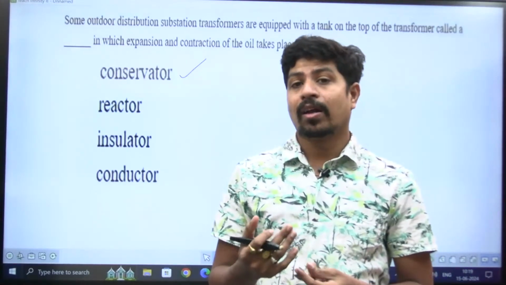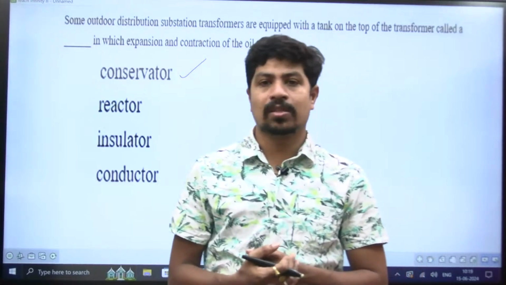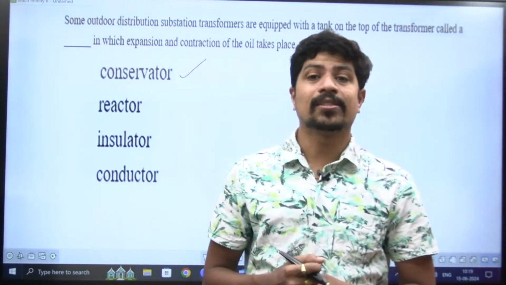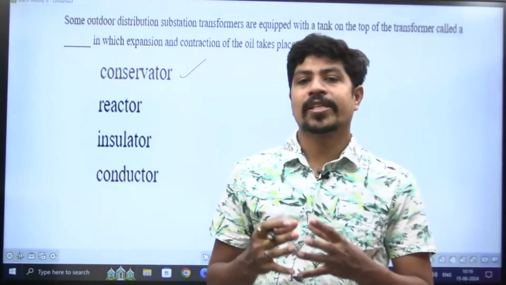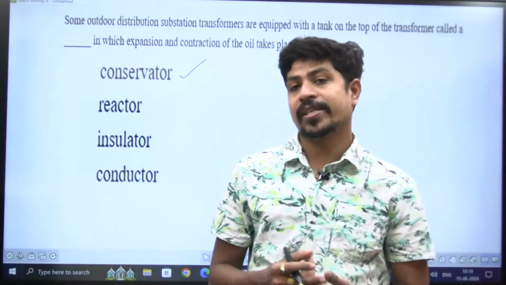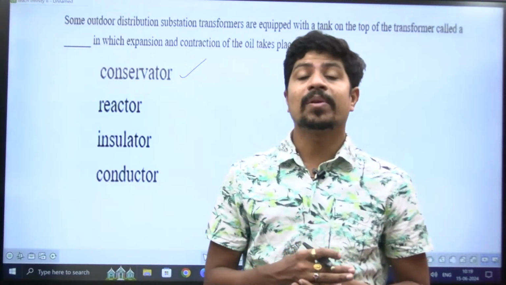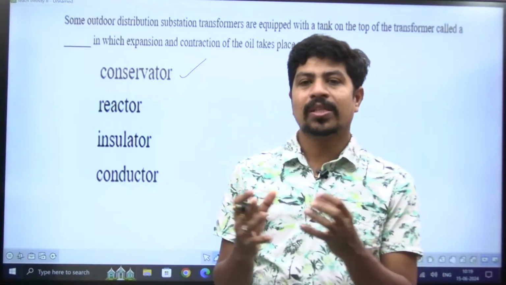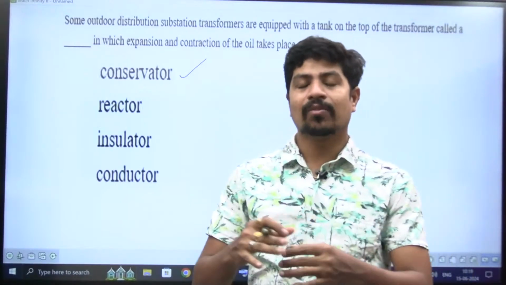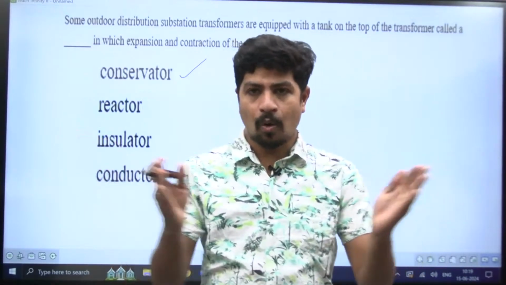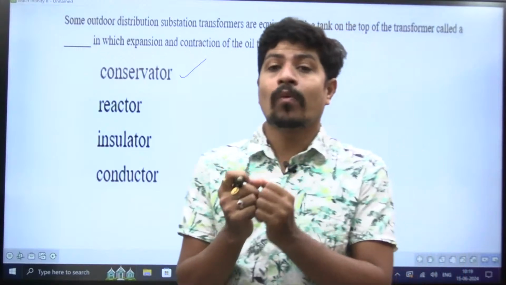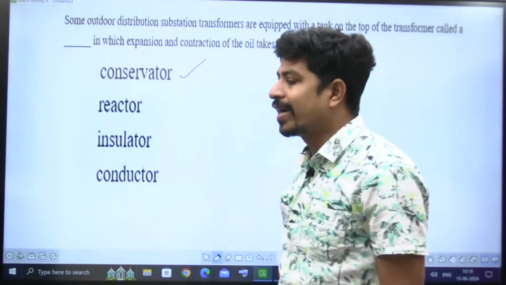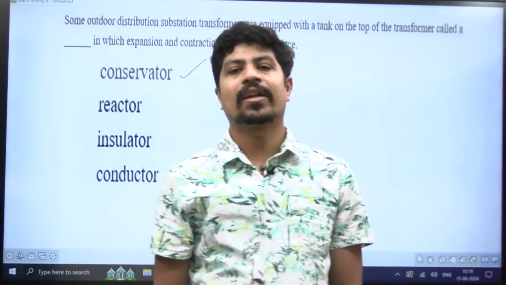But whenever load increases, especially in summer season, the current in the transformer winding also increases. Then a lot of power loss, I square R loss, takes place. That I square R loss is dissipated in the form of heat. Then the oil in the transformer will experience some forces, and therefore the oil expands and contracts. For that we have to provide some space. That space is provided by the conservator tank.